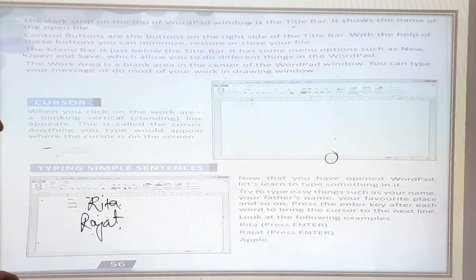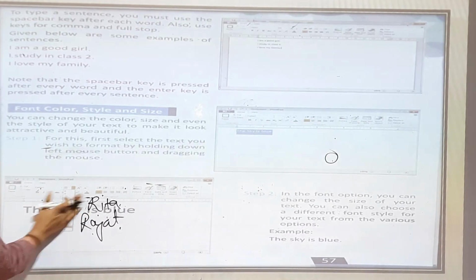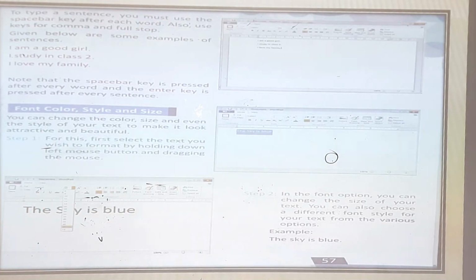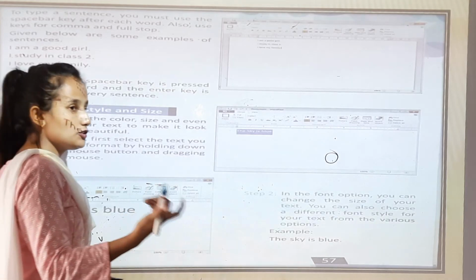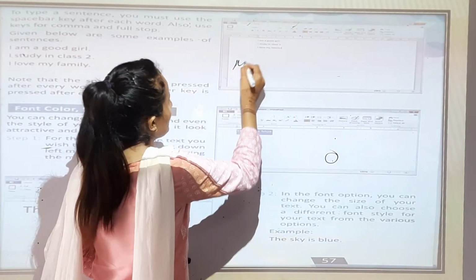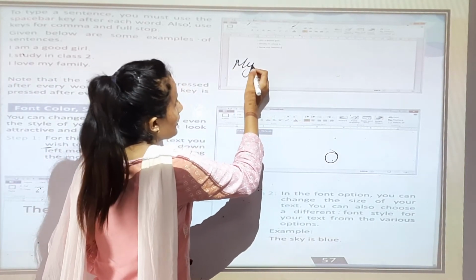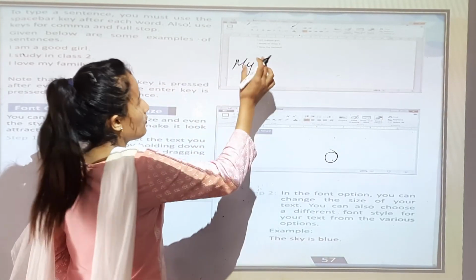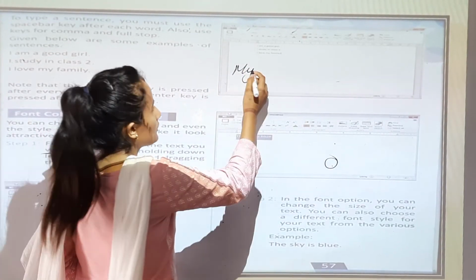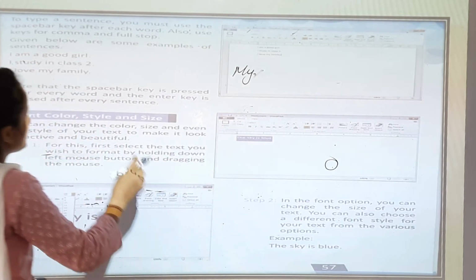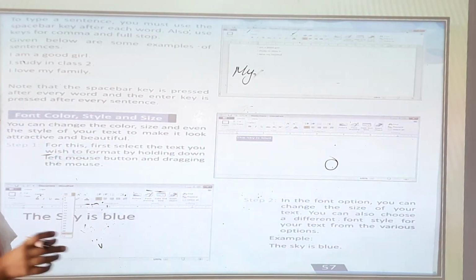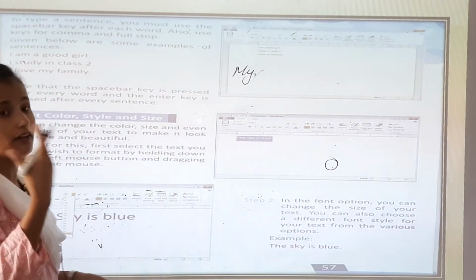Now these are the features you can see in your book also. On the next page, to type a sentence, you must use the space bar key after each word. Also use the keys for comma and full stop. So I am writing my name, and here you have to give a gap. Whenever you give a gap, you have to click the space bar button on the keyboard.